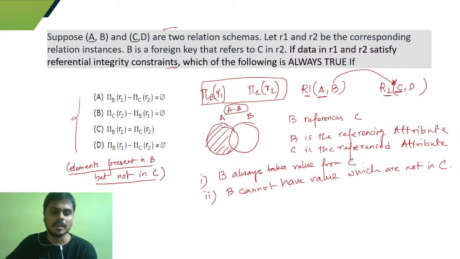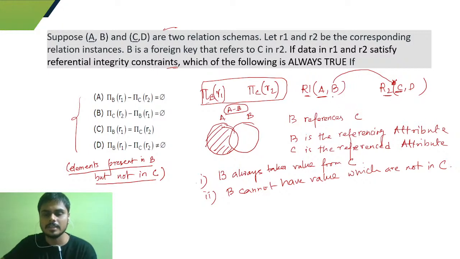Elements present in B but not in C. We are taking all the values of B which are already present in C, and we cannot take any other values of B that are not present in C, right? So all the values in B should also be in C, so the elements present in B but not in C cannot be anything.